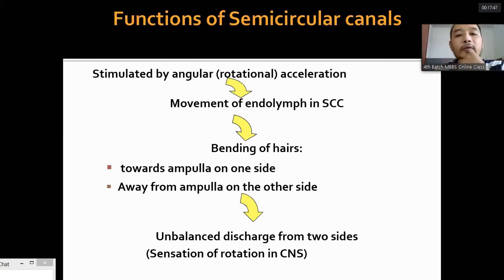They are stimulated by angular rotational acceleration. When there is an angular rotation at the same speed, that is angular velocity, it is not detected by the semicircular canals. Only the acceleration and the deceleration are detected. Movement of endolymph is caused by the angular rotation, bending of hairs towards the ampulla on one side and away from the ampulla on the other side. There's an unbalanced discharge from the two sides, and this unbalanced rate of firing, these electrical impulses, reach the brain, and the brain senses the rotation of the head. This is how the brain knows about the rotation of the head.